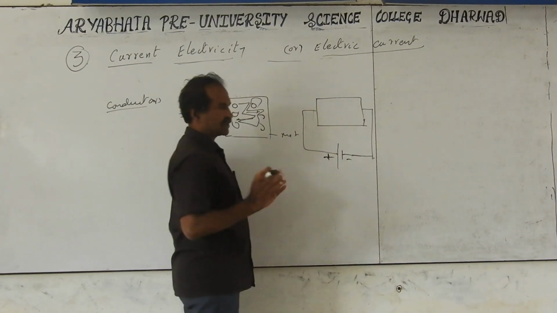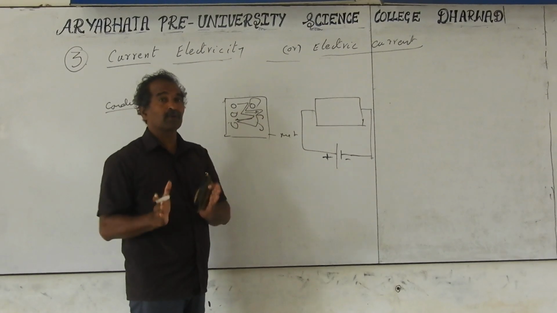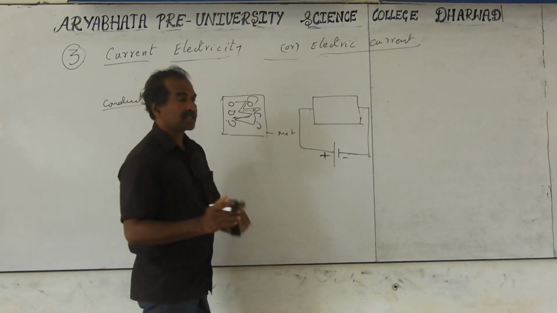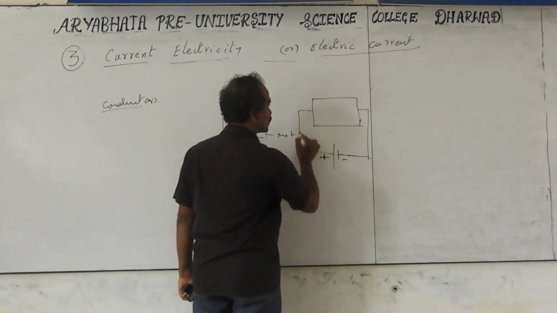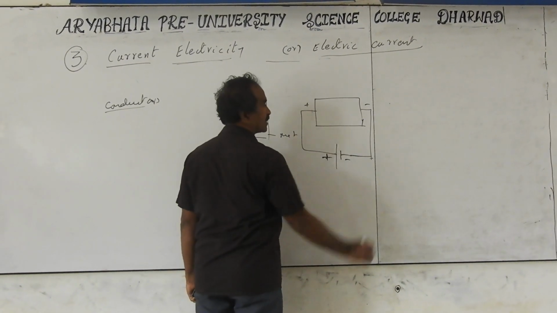Every battery provides a potential difference; the two terminals don't have the same potential. When you connect this to the conductor, this end of the conductor is plus and this end is minus.